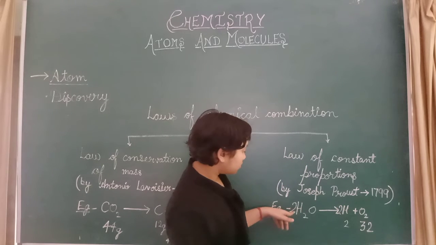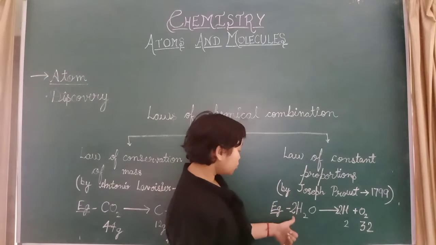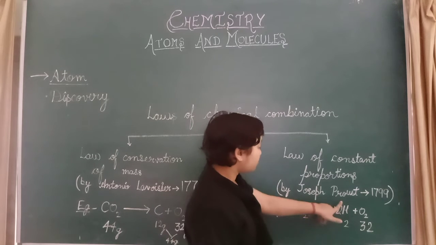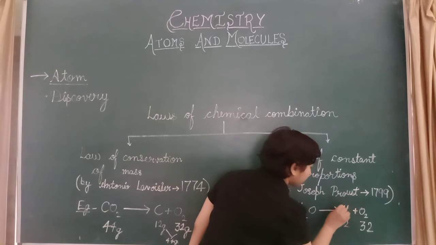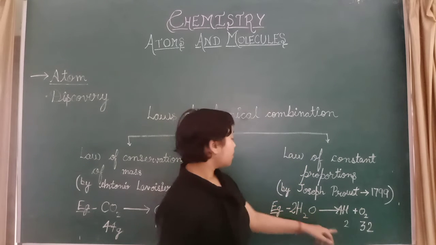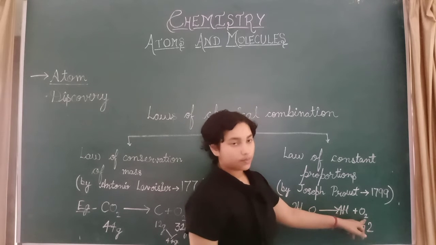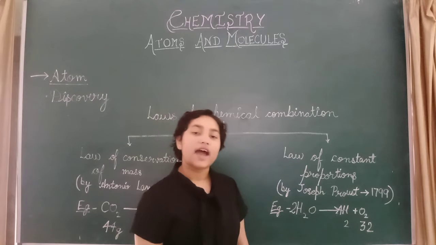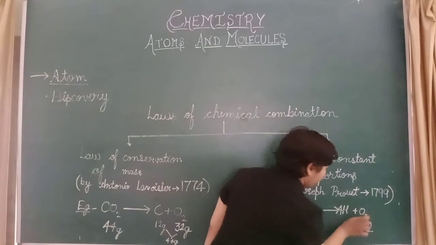Now 2 hydrogen. Now 2 times 2 is 4, so there are 4 hydrogens, so we have to put 4 here. 4 hydrogens, and the oxygen is 2, so there are 2. If we add 4 here, then the mass of hydrogen is 2 but it doubles, so it becomes 4.